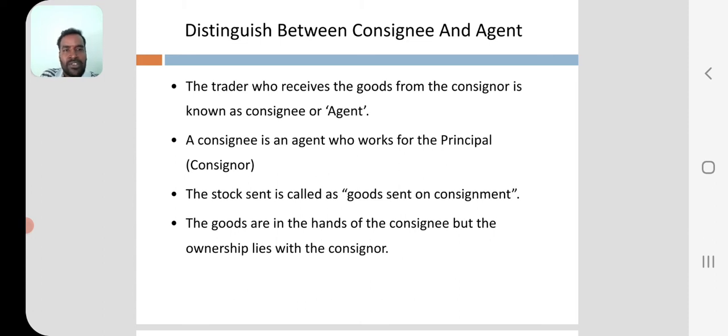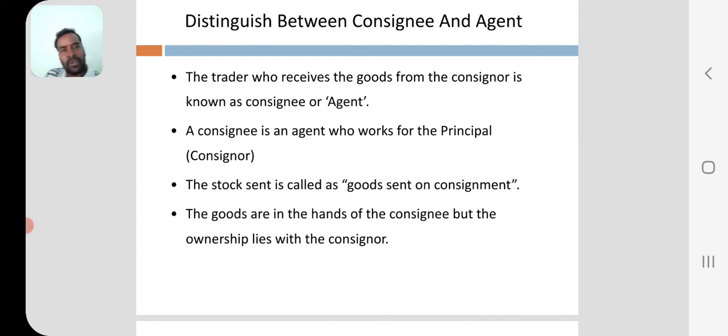The trader who receives the goods from the consignor, the person who receives the goods from the owner, is called a consignee or agent. A consignee is an agent who works for the principal, the agent of the consignor.